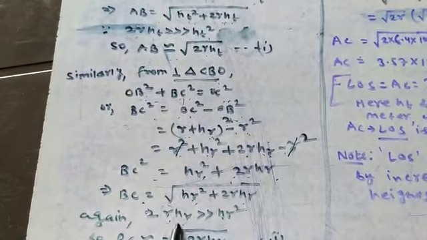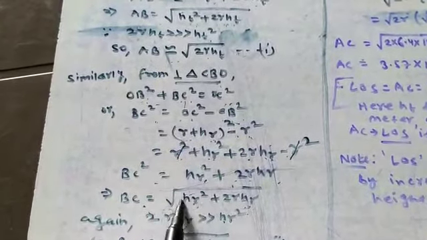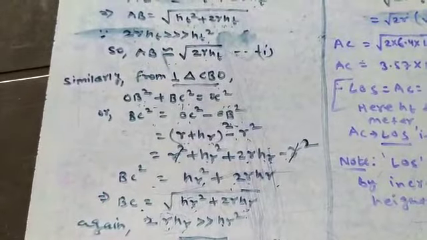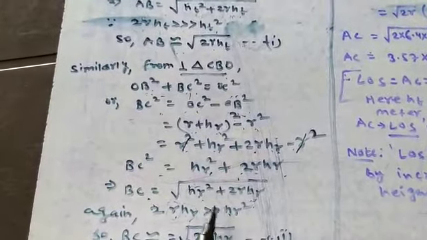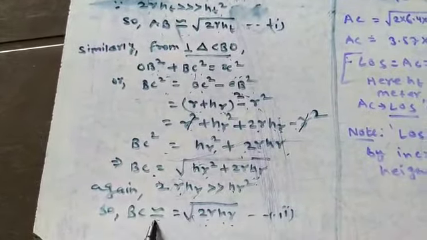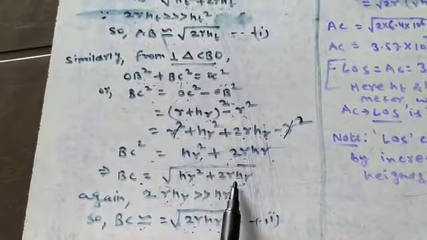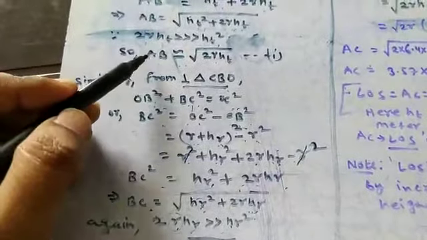So that is why the overall product will be very large compared to HR. HR is just in meter, the height of the receiving antenna. So that is why we can make this approximation, and finally we can have the value of BC equivalent to root 2 into R into HR. Now just consider this equation 2. So we have finally calculated the distance AB as well as BC.